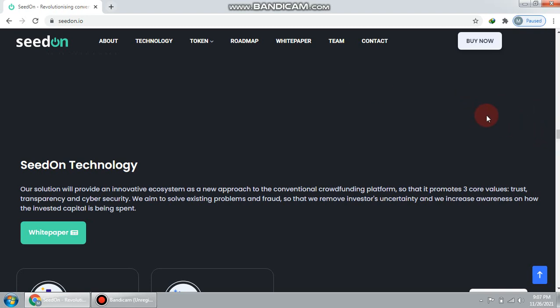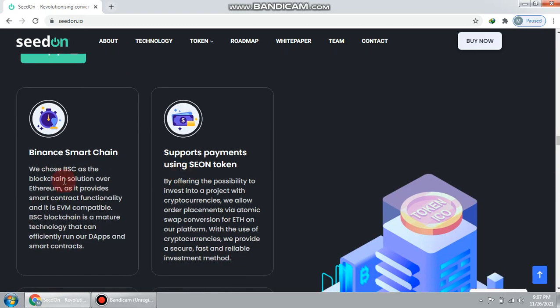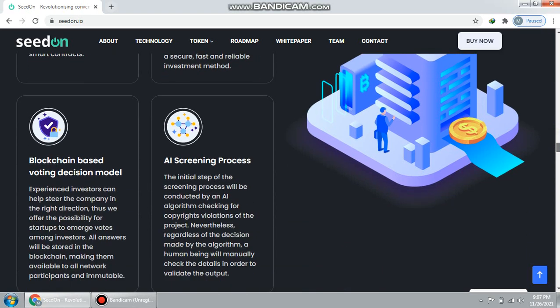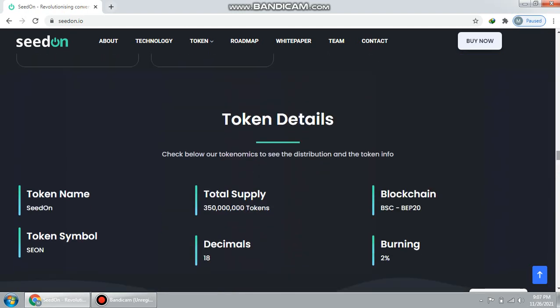Check their website and see the technology. This is the white paper, and the next thing is Binance Smart Chain support, payment using Sion token, and a blockchain based voting decision model, with the whole screening process shown here.